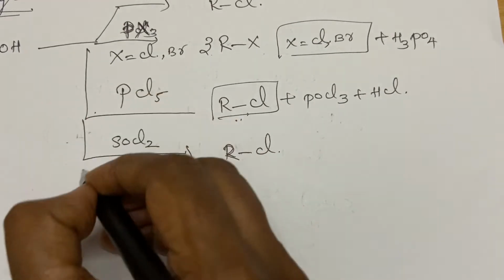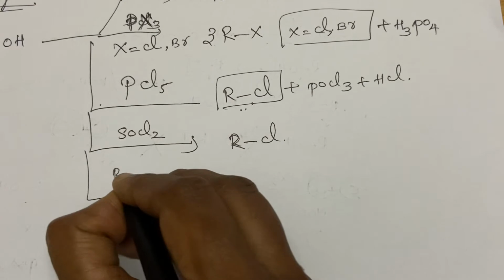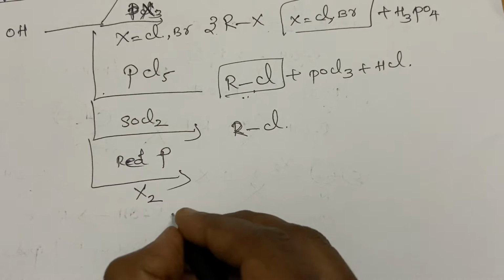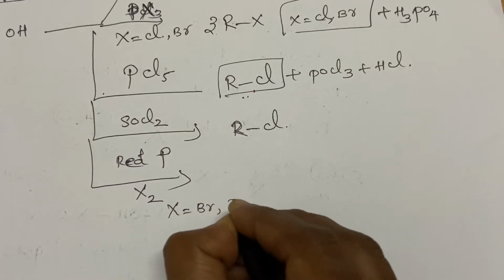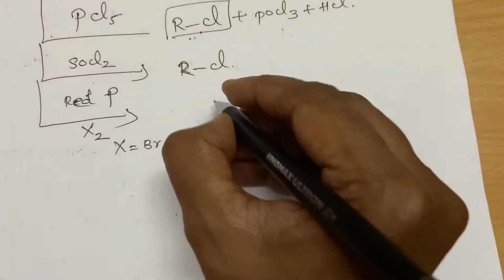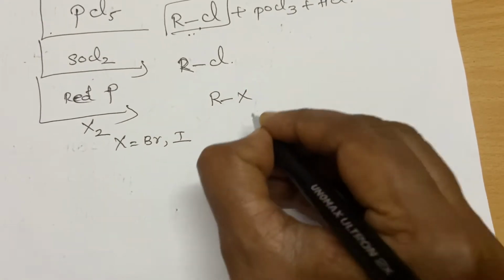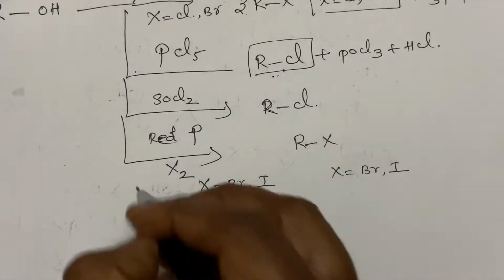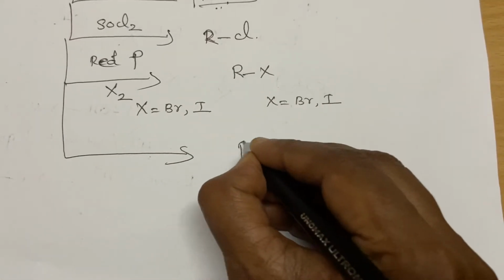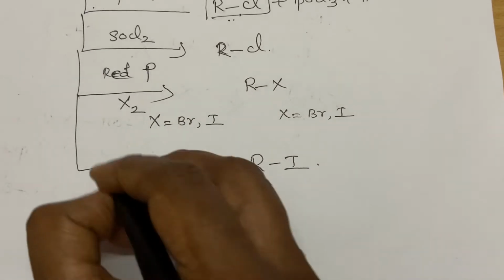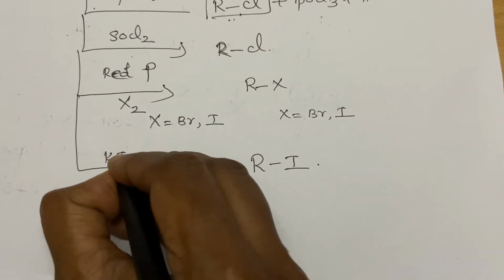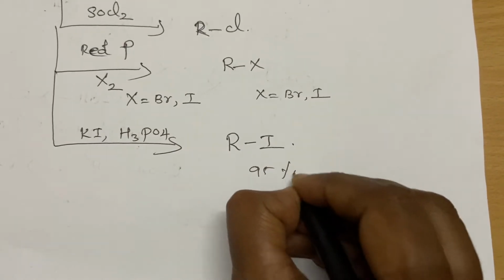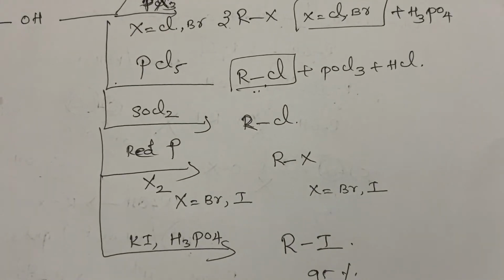So the another method is using red phosphorus. See, phosphorus we are using here, red phosphorus, and the corresponding halogen. Here the halogens are bromine and iodine. So you can prepare only the corresponding bromo compound or the iodo compound. Okay students, one more method to prepare the iodo compound in higher percentage is you can use potassium iodide and phosphoric acid. Greater than 95% you can get. So these things you have to remember students.